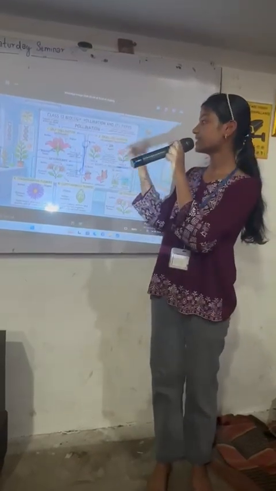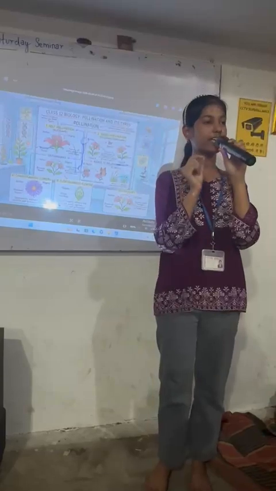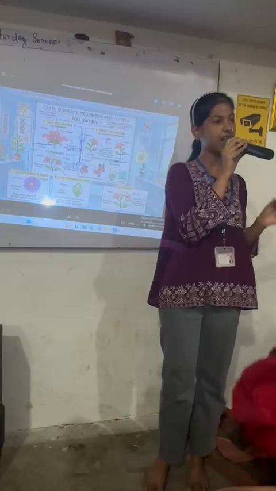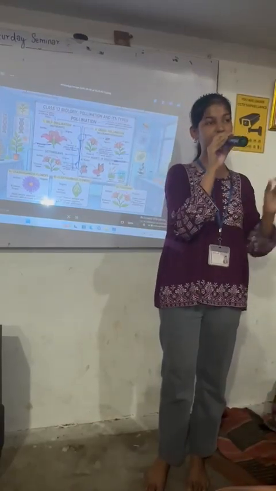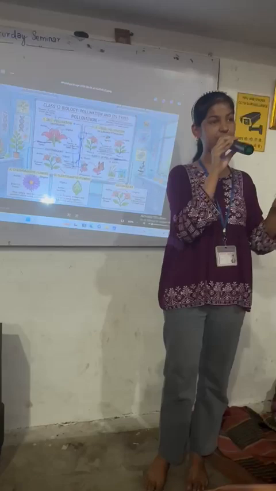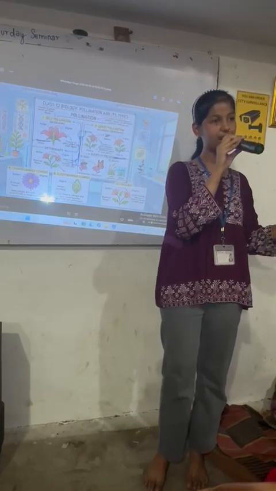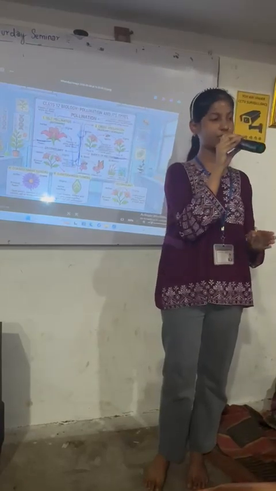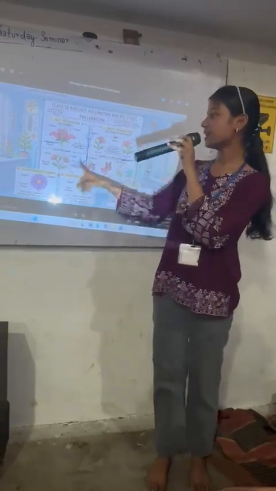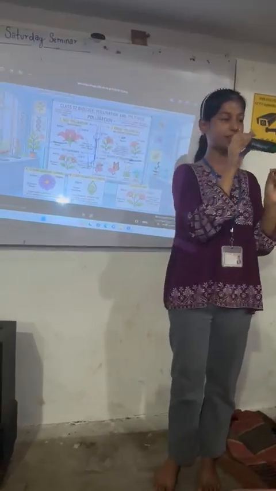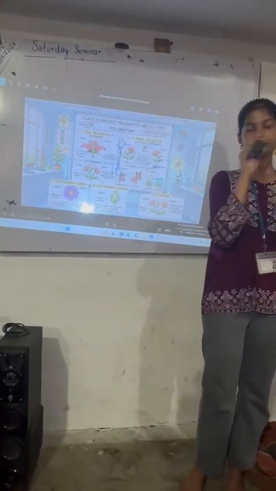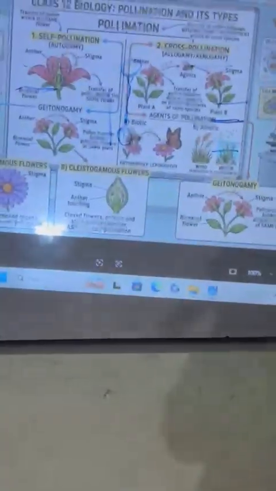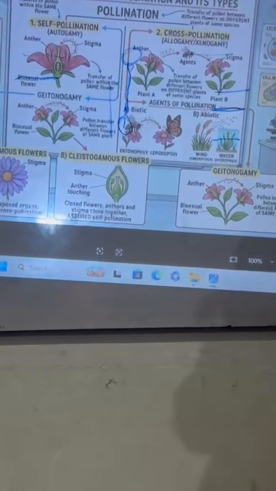The second one is xenogamy, which is also known as allogamy. In xenogamy, the transfer of pollen grains occurs between different flowers: an insect sitting on one flower goes to another flower to take the pollen grains. This pollination is called xenogamy. And the third one is geitonogamy. It is a different kind of pollination in which the pollen grains are transferred within the same plant, but from a different flower.